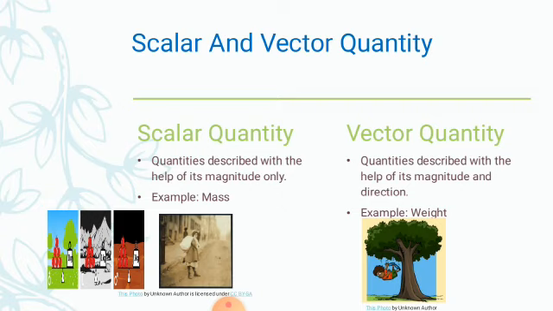But on the opposite side, vector quantities are described with the help of magnitude as well as direction. If you take the weight of the boy, or the weight of a substance, the weight is always acting downwards. So we are showing the direction, downward, along with the magnitude. So it is a vector quantity.